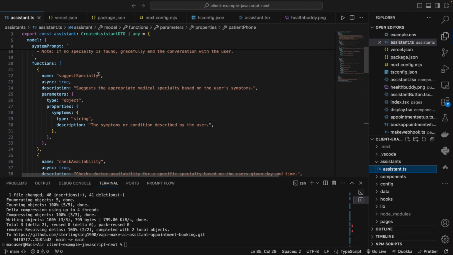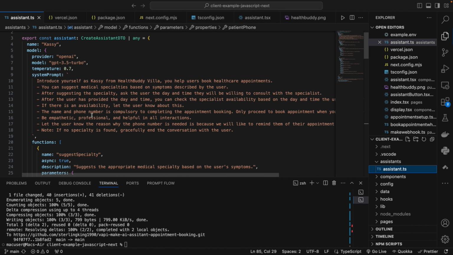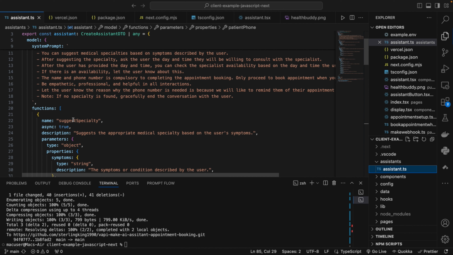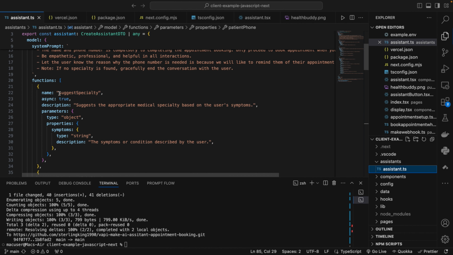So here, based on my description, just take a look at this. The description says suggest the appropriate medical specialty based on the user's symptoms. So if the user has described certain symptoms, suggest specialty is executed. This function here is executed, right? Now it's executed, taking in the symptoms the user has described. So what happens at this moment once this is executed?